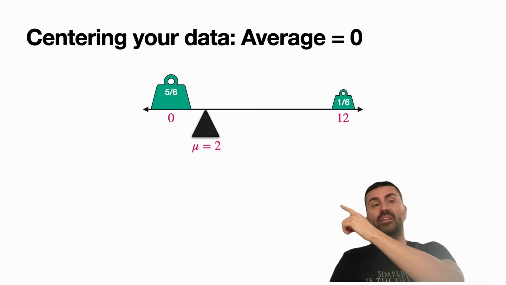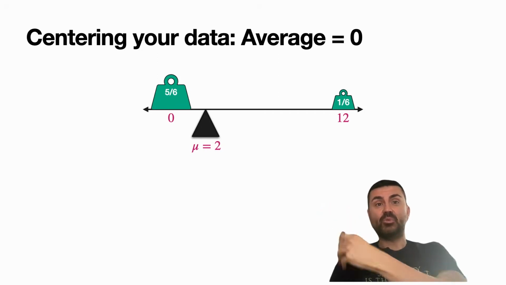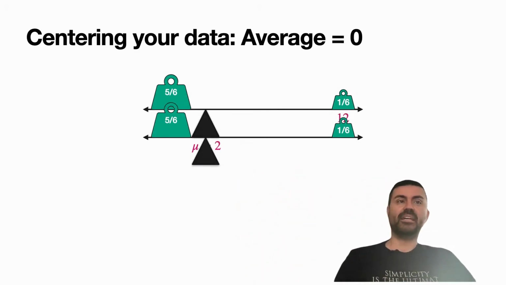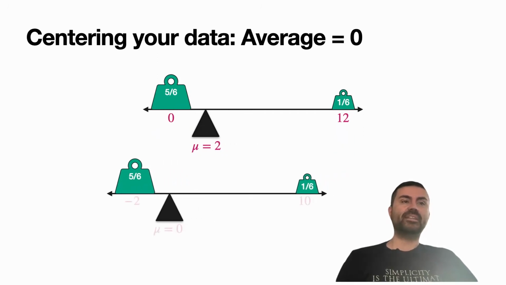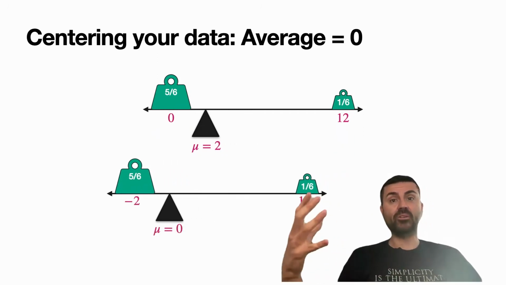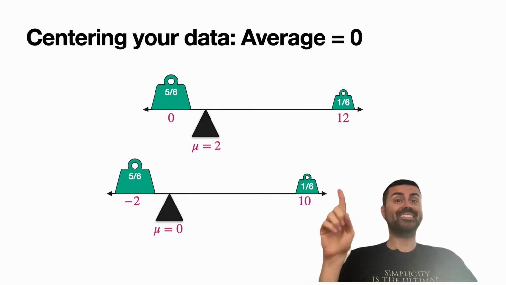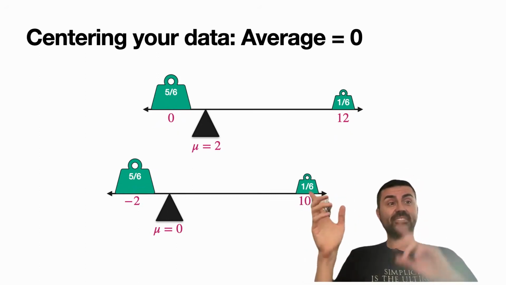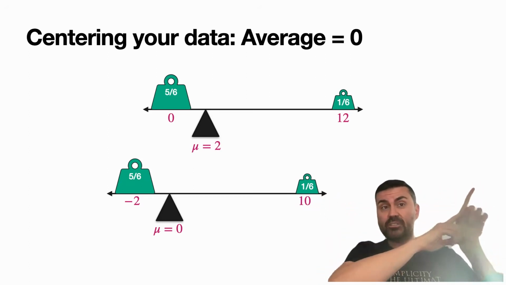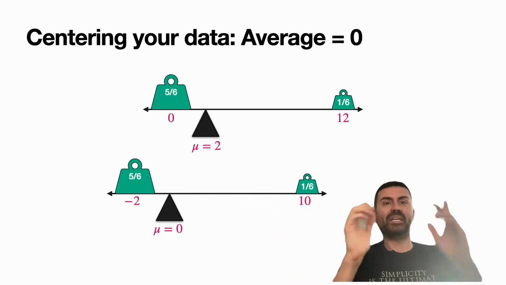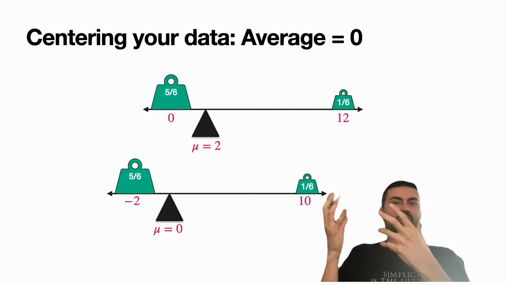Well, I have my distribution here with expected value mu equals 2, and I would like that to be 0. So I'm just going to subtract 2 from everything and move it to the left. And I get that now you pay 0 for the game. It's the same game, but instead of paying 2, you pay 0. And 5/6 of the time you lose $2 and 1/6 of the time you make $10. It's the same thing as paying 2 and making 0 or 12 because I just subtracted 2 to everything, but